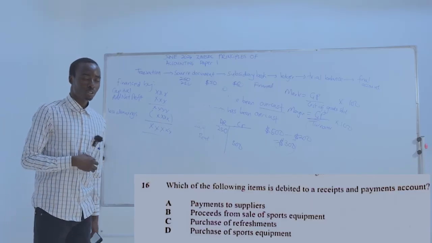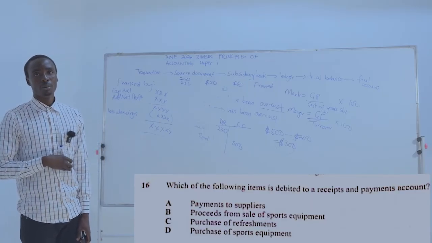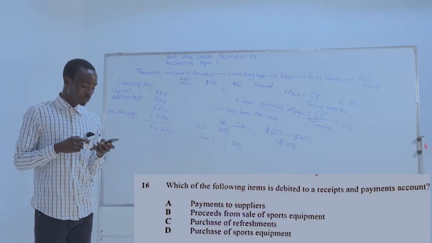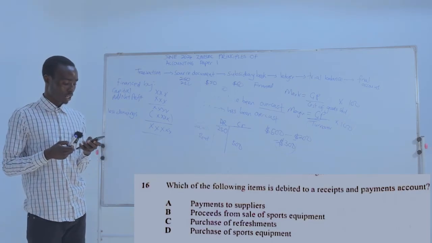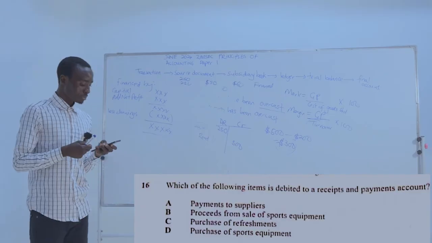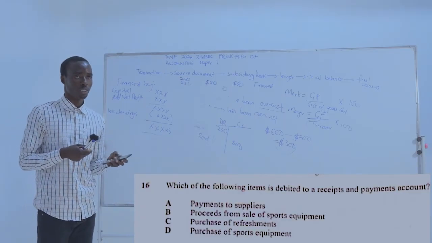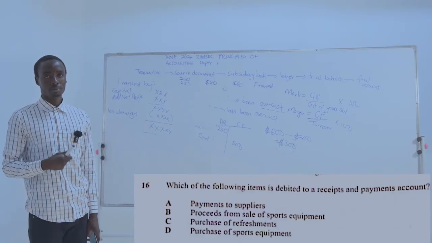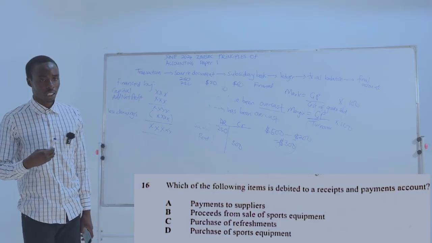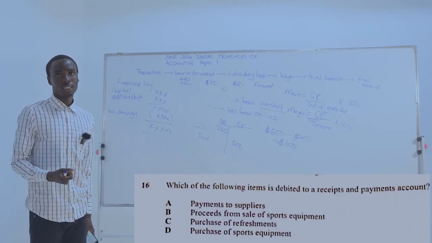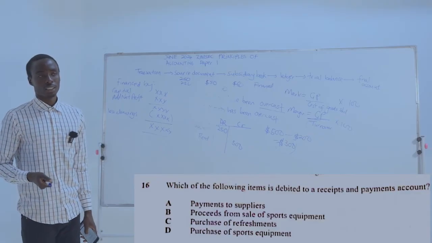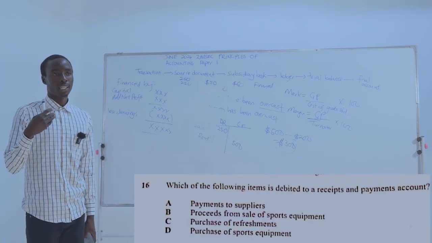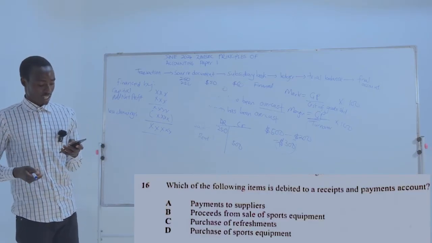Then kuma profit making organization kune kuine bank account or cash book, right? So our question is saying which of the following items is debited to a receipt and payment account, right? So on the debit side of a receipt and payment account, tinenge tichirekodha mari dzinopinda mubusiness, ma-inflows anenge achipinda mubusiness. Then on the credit side tinenge tichirekodha ma-outflows akata se-purchases of equipment, right? All expenses, payment of all expenses, for example, rent, wages and salaries, right?